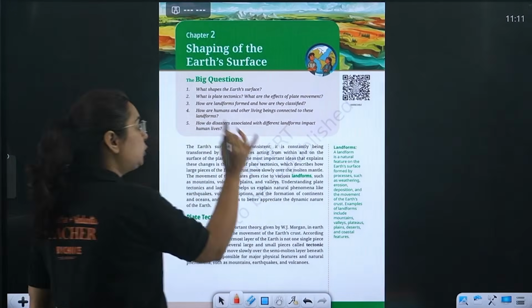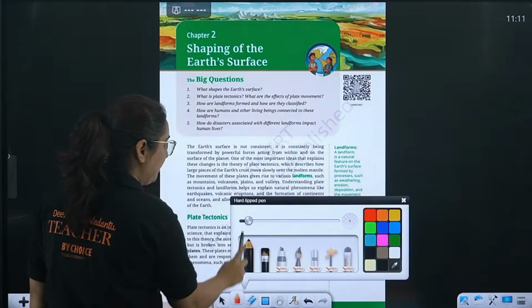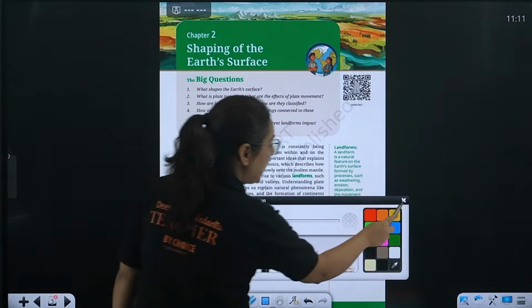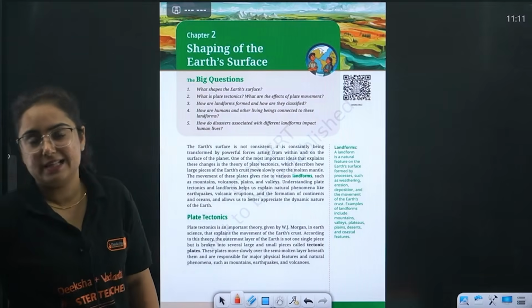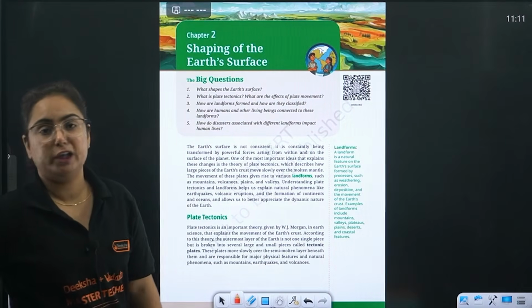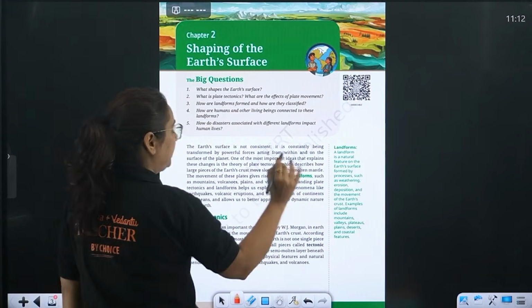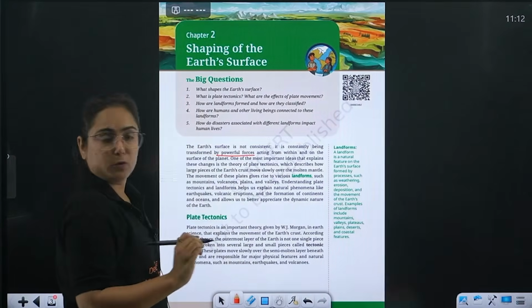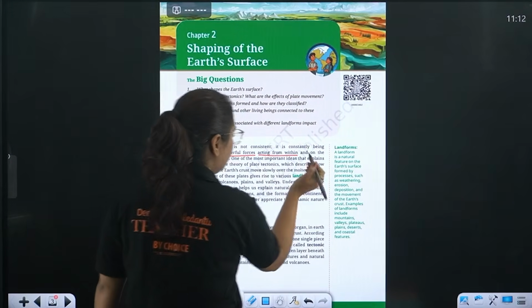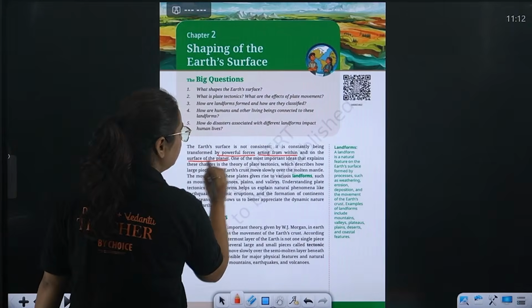Now, the two points, see, whatever I am marking today is something that you also need to mark in your NCERT, right? So, beta, the earth surface is formed by certain powerful forces that acted within as well as on the surface of the planet.